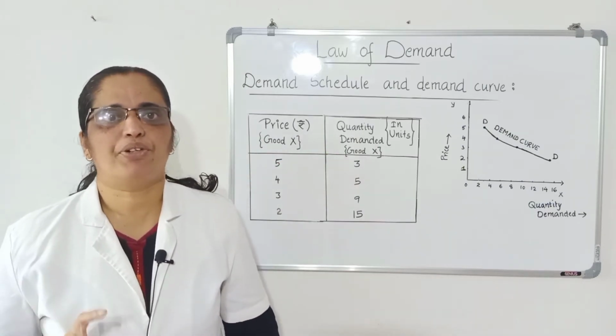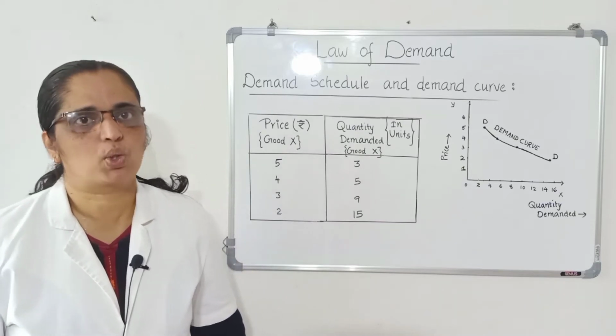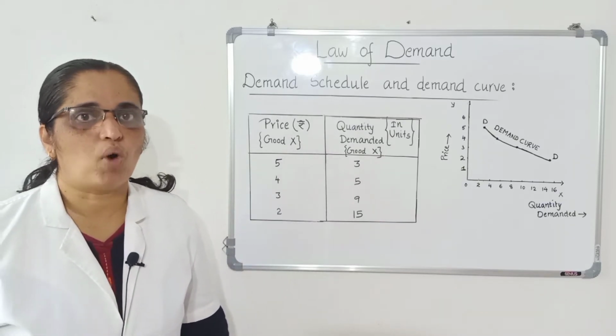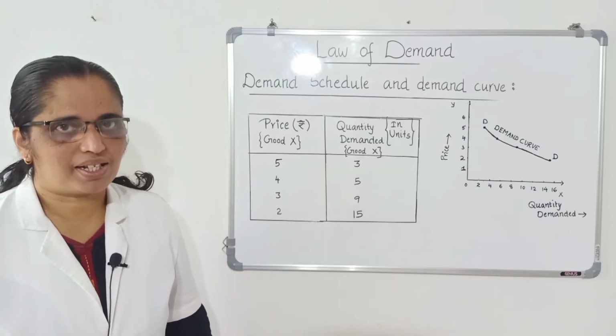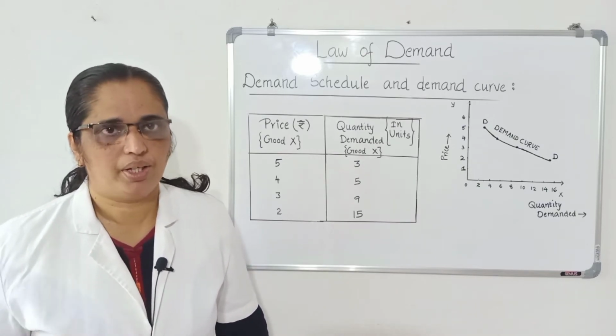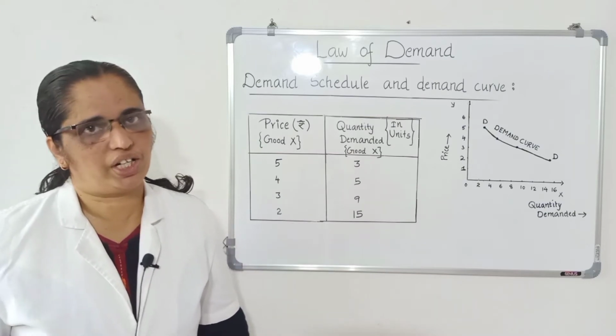The relationship between two quantitative variables. Let's see what type of relation. It expresses the inverse relation. What do you mean by the inverse relation?